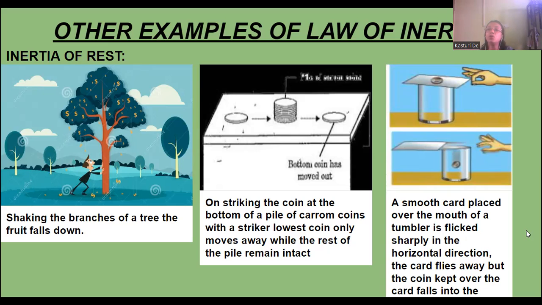As there is no support below, and there is a gravitational force, it will pull the coin down. It is coming down inside the glass, as there is a glass just below the coin. So it will fall inside the glass. So this is also an example of law of inertia. Okay, next we come to